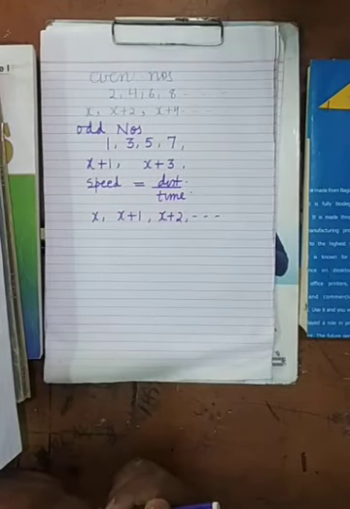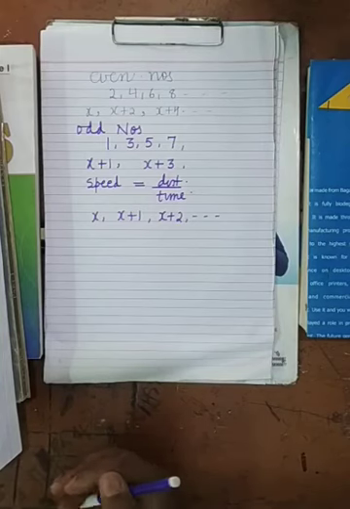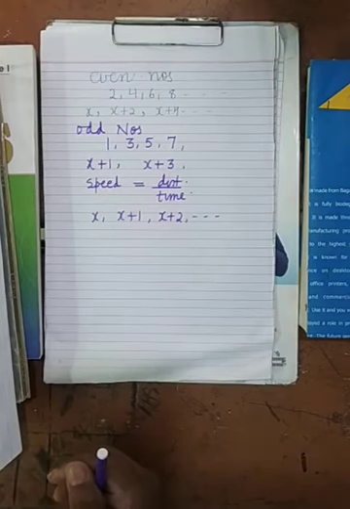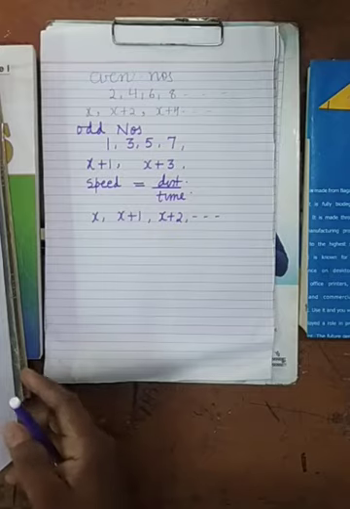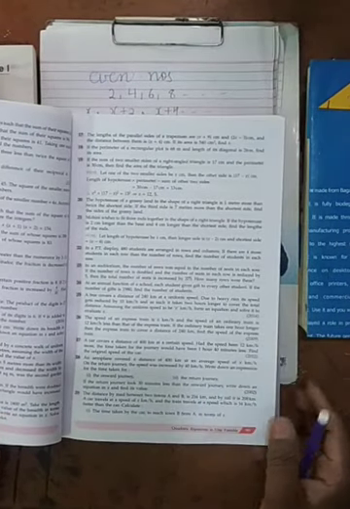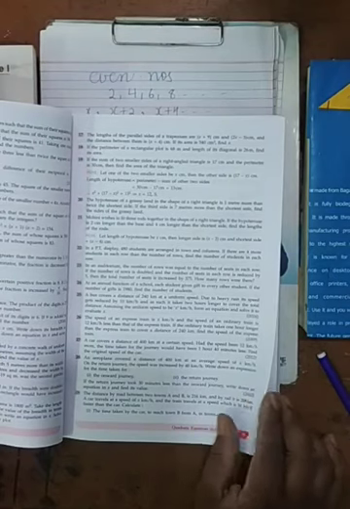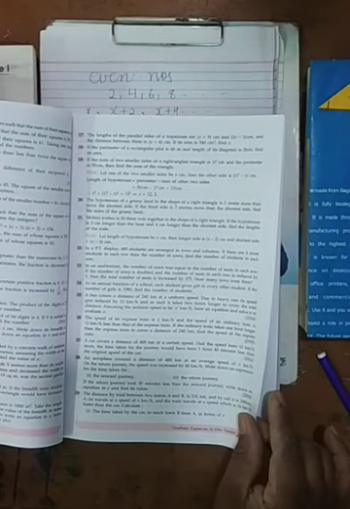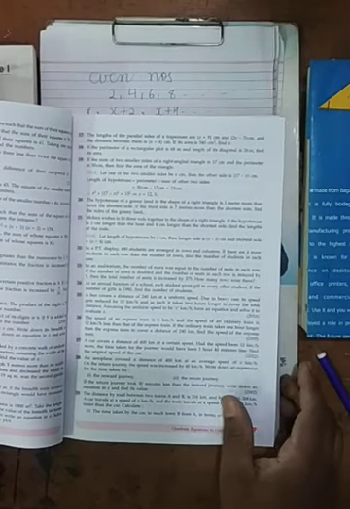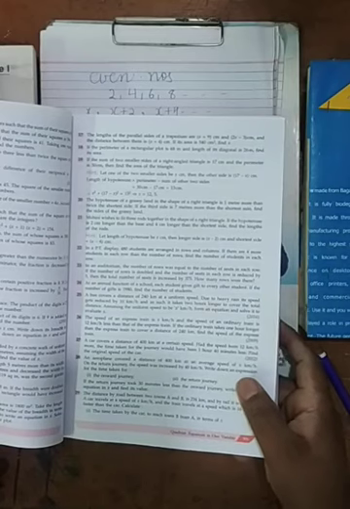Now I am taking the questions. Today I will take the very first question, whose request I got from one student. Let me search it. Yes, this question.